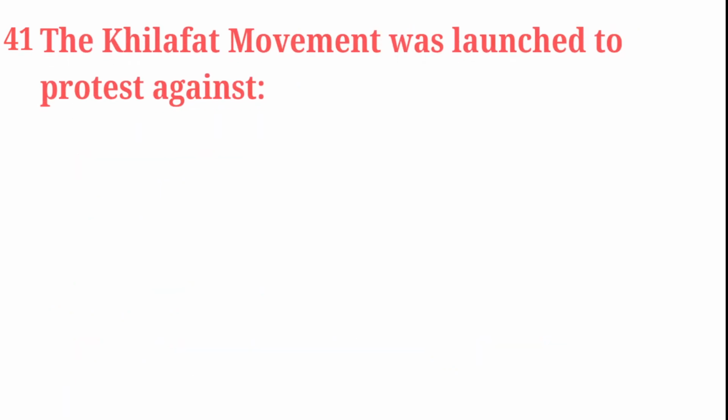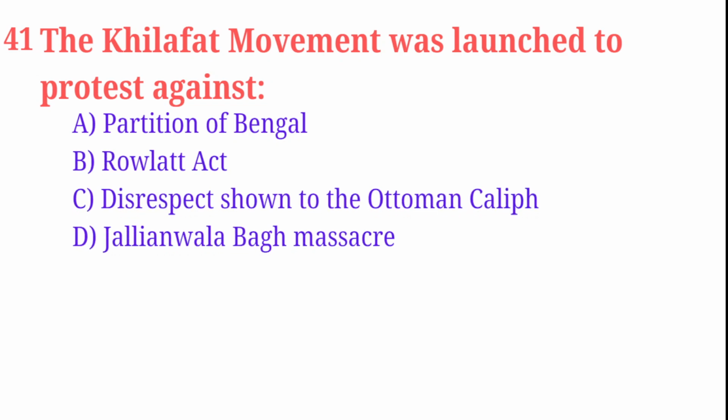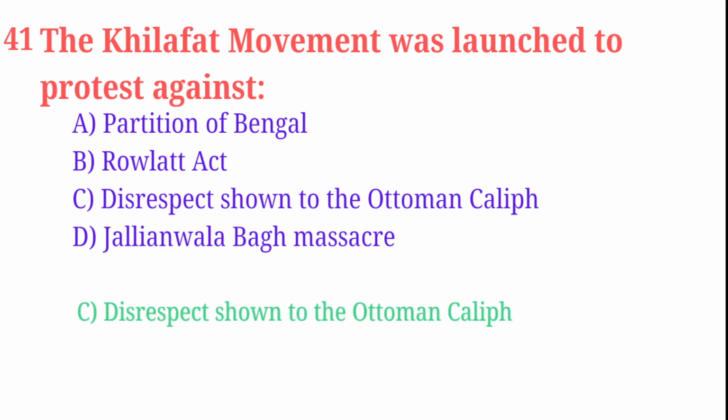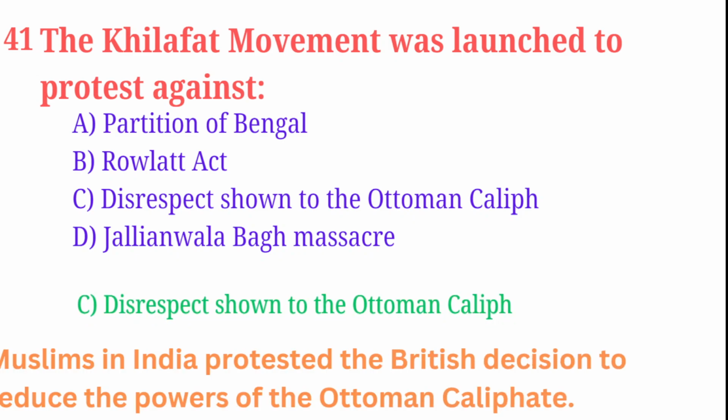The Khilafat movement was launched to protest against: Partition of Bengal, Rowlatt Act, disrespect shown to the Ottoman Caliph, Jallianwala Bagh massacre. Correct answer is disrespect shown to the Ottoman Caliph. Muslims in India protested the British decision to reduce the powers of the Ottoman Caliphate.